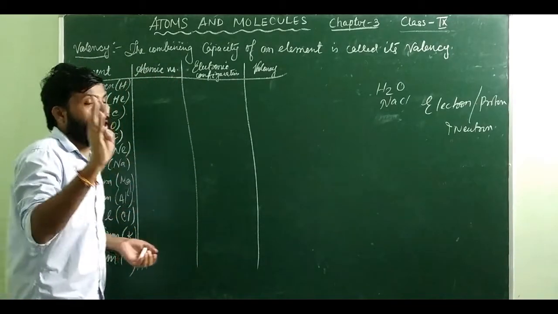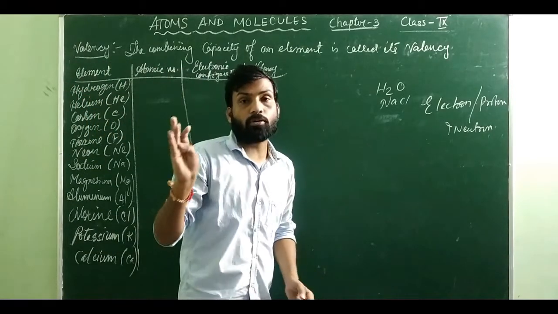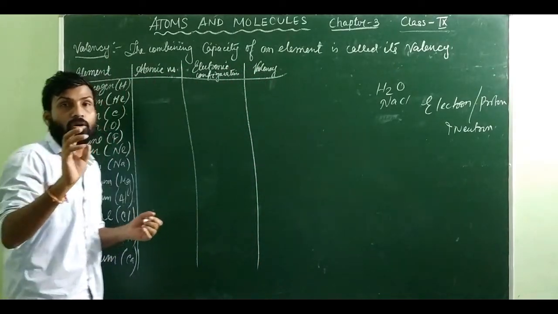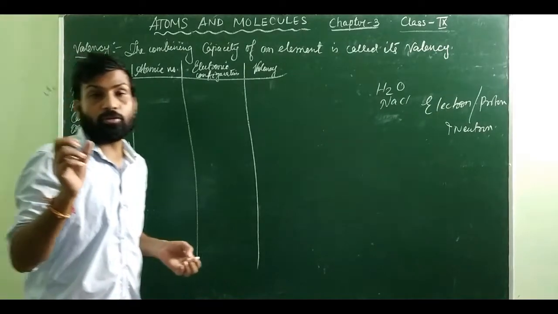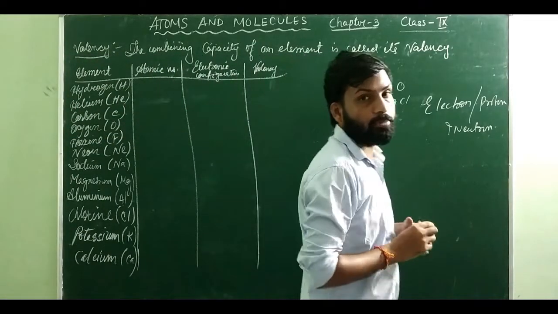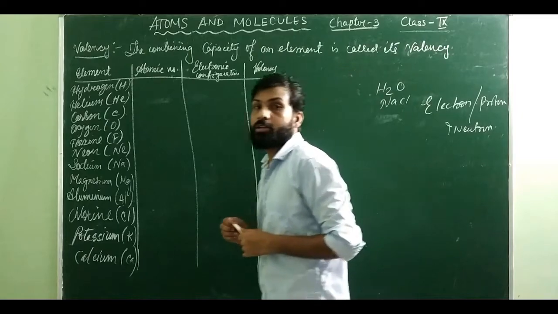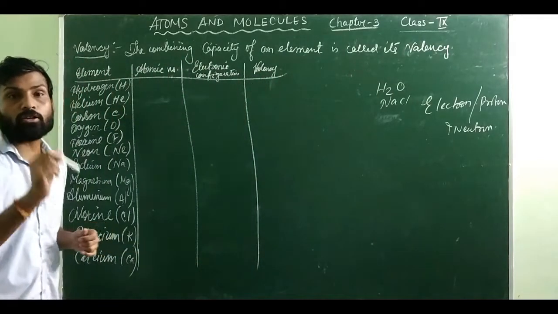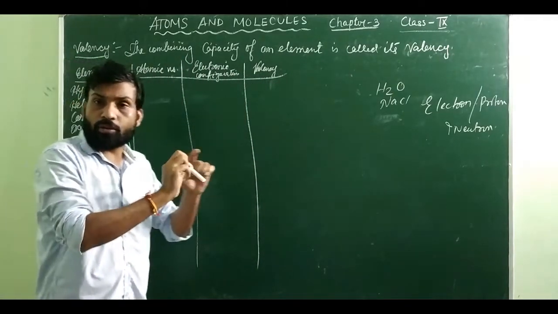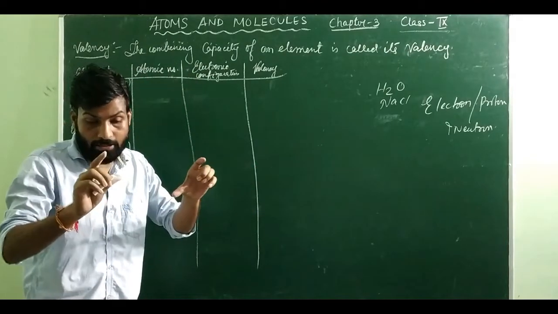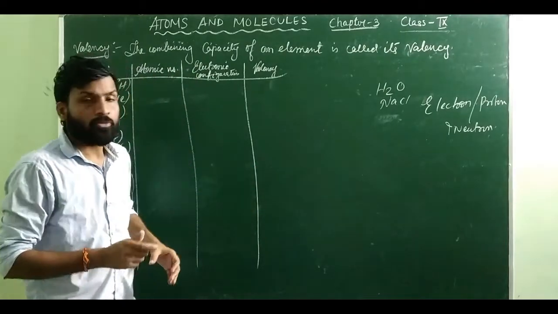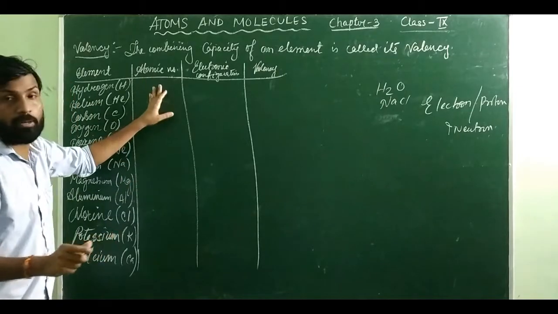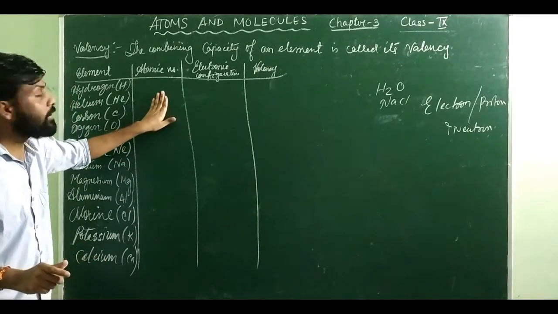Suppose something like this: hydrogen, helium, lithium, beryllium, boron, carbon, nitrogen, oxygen, fluorine, neon, sodium, magnesium, aluminium, silicon, phosphorus, sulfur, chlorine, argon, potassium, calcium, scandium, titanium, vanadium, chromium, manganese, iron, cobalt, nickel, copper, and zinc. Okay, serial wise. If you know the elements serial wise, then it will be very easy for you to know the atomic number. You will not have any type of confusion with the atomic number.